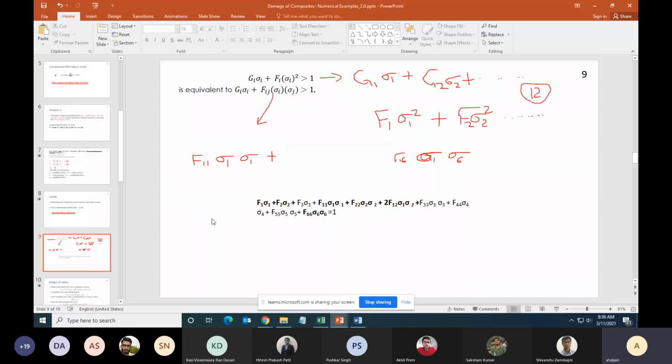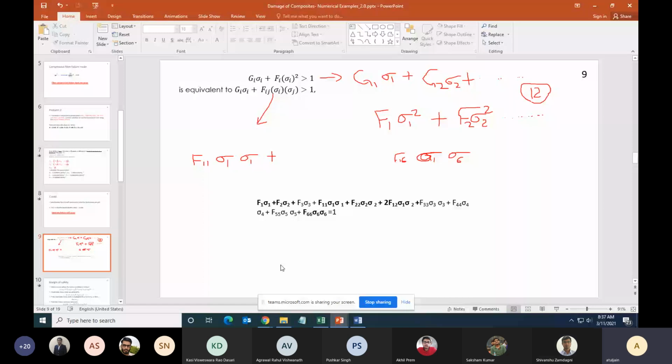Okay, not okay. Excuse me, sir. Yes. So we have made F6 equal to 0 because it was associated with a shear stress, but F66 is not 0. Is it because it consists of a square term, sigma 6 square? Right. Yes, that is right. Okay, understood. Okay, can I go to the next topic?